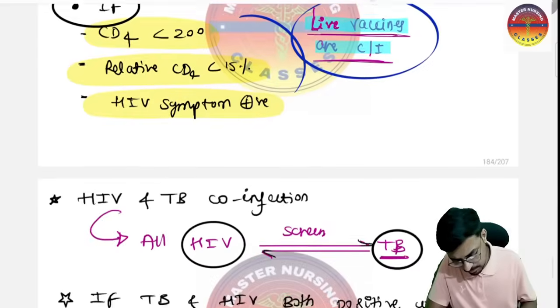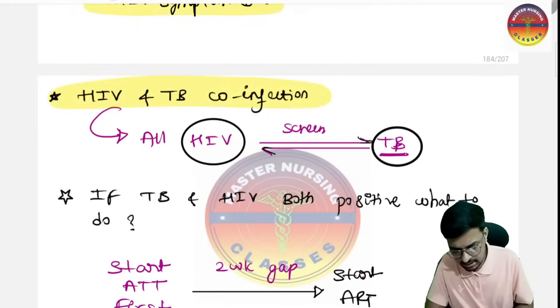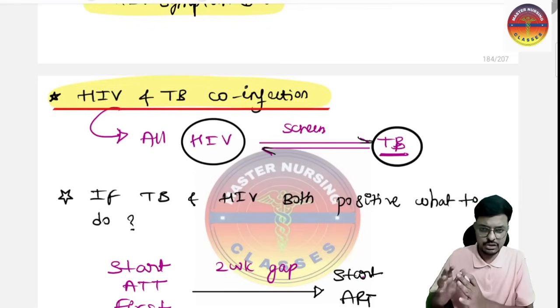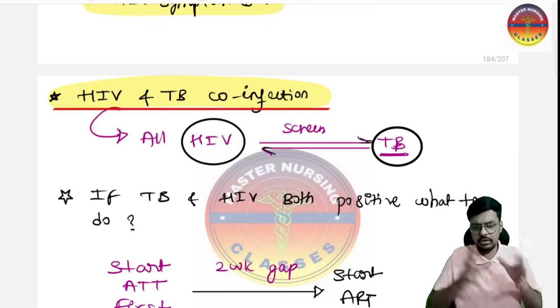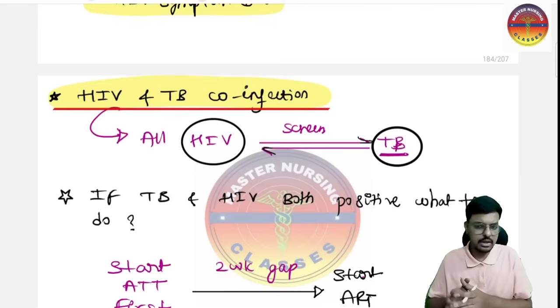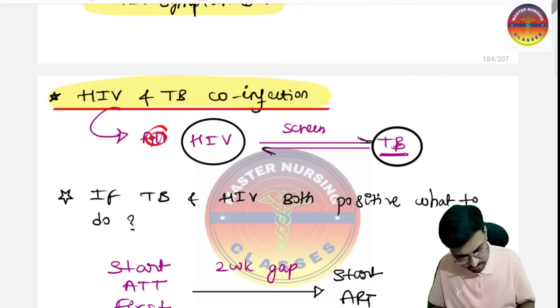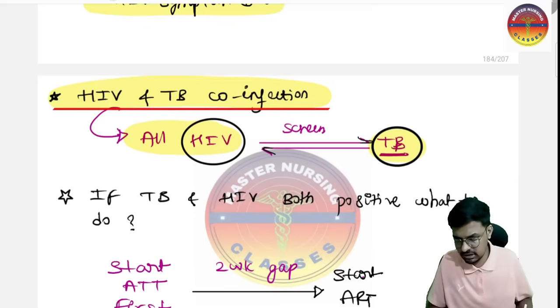Yes, sir. The next very important thing, HIV and TB co-infection. I keep on telling one very important word: for all the HIV patients we have to screen for TB, and for all the TB patients we have to screen for HIV. So this is very important here.